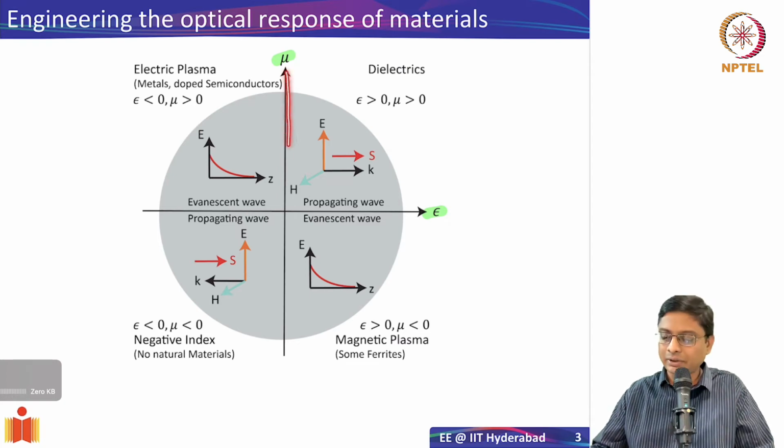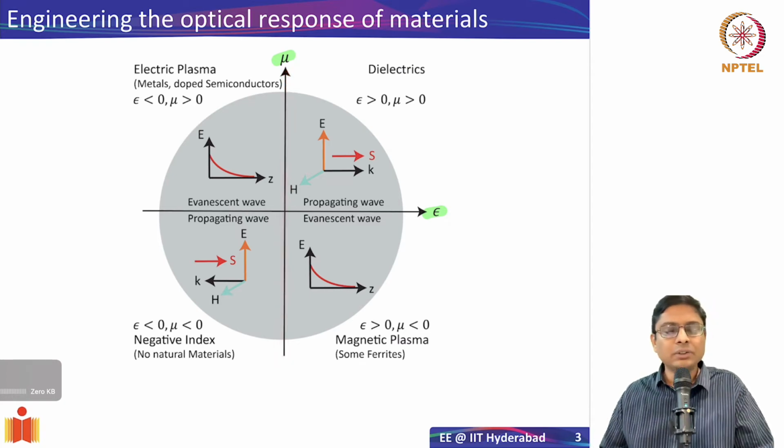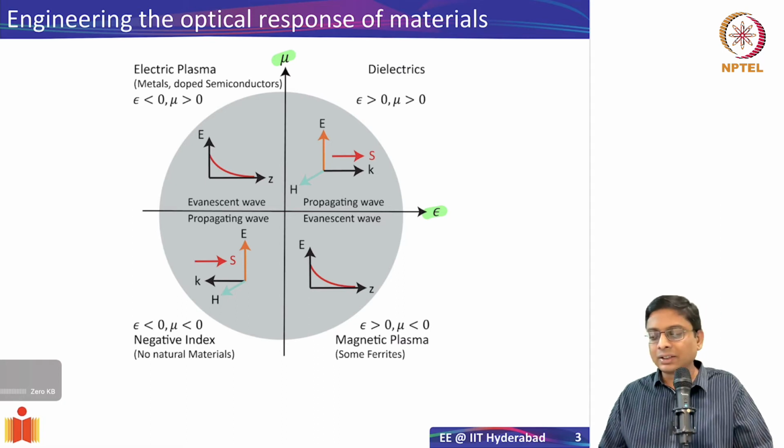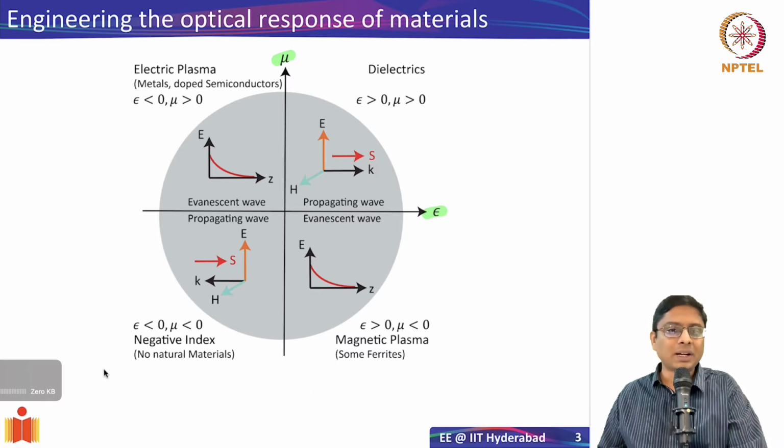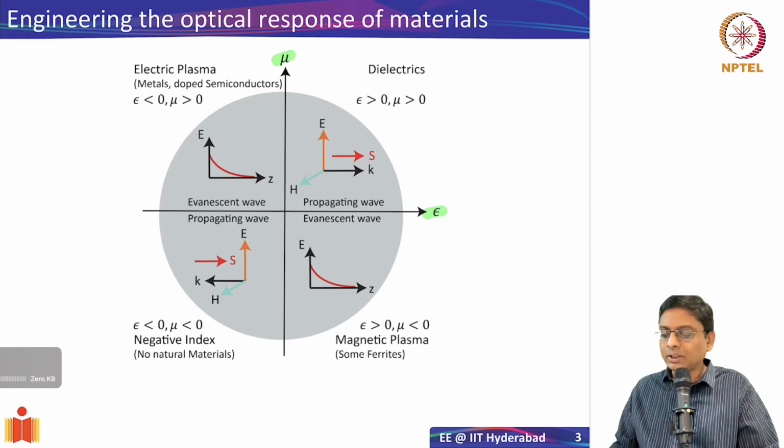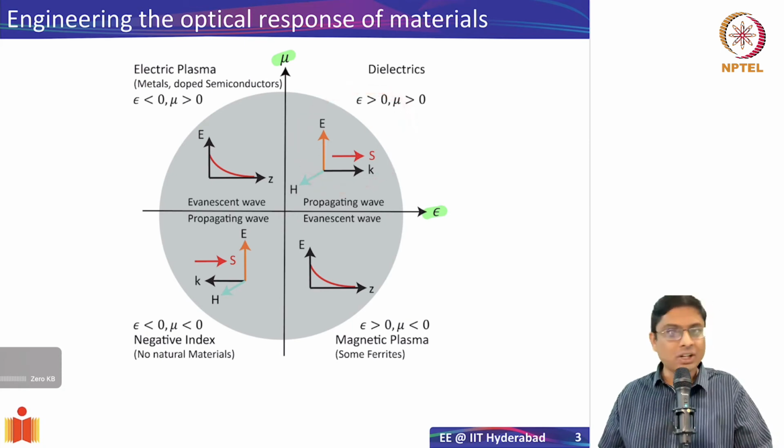So that I'm plotting it on the y-axis, mu. So far what we have done is we have considered mu to be equal to 1 or mu naught. And we have justified that by saying that the magnetic response of the materials is not strong at visible frequencies, and hence we can neglect it. That was the justification we have made. But it turns out that it's possible to actually create some magnetic effects, and we'll consider that later in this lecture.